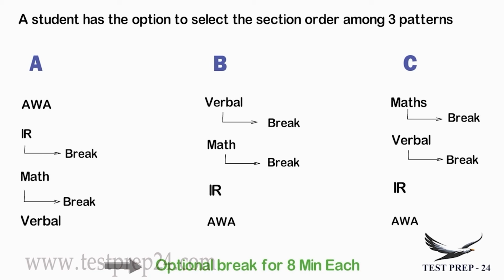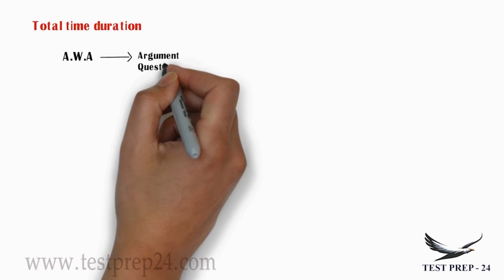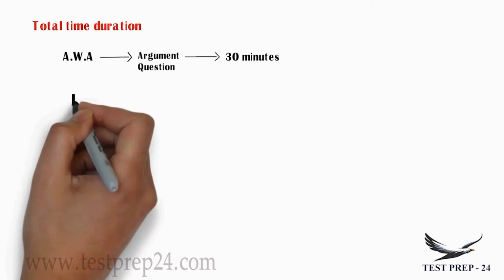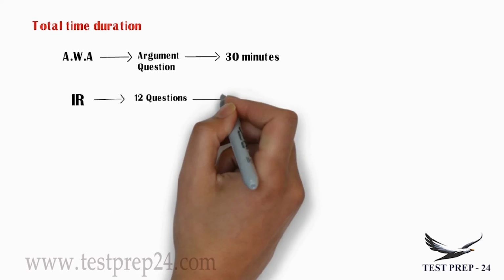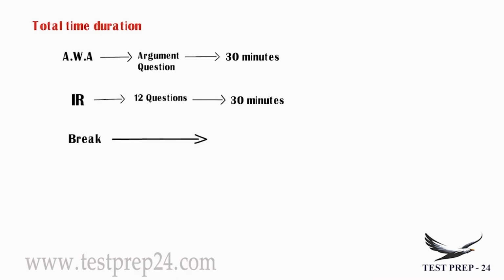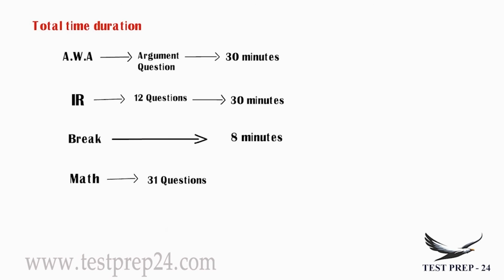Now, what is the total time duration given to a student? As I have already told you, in the AWA section you have to write an argument essay and you will be given 30 minutes for it. In IR you will be given 12 questions and you will have 30 minutes for this. Then you can have your break time which is optional for 8 minutes. Maths has got 31 questions and you will be given 62 minutes for this.